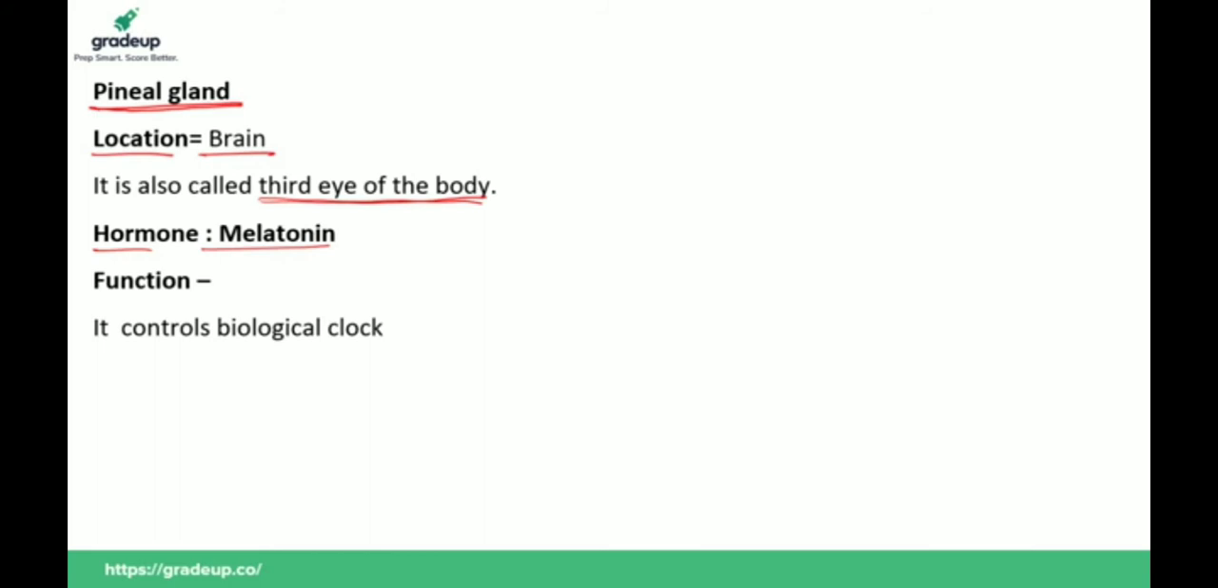If you talk about the function of the pineal gland, it controls the biological clock of the body, that is the daily routine of our body, circadian rhythm, sleeping, etc. That's why it is also known as the third eye. So just remember the pineal is also known as the third eye. The hormone secreted by the pineal gland is melatonin, and it controls our biological clock, daily routine, circadian rhythm. Just remember, guys. Explanation is not important.